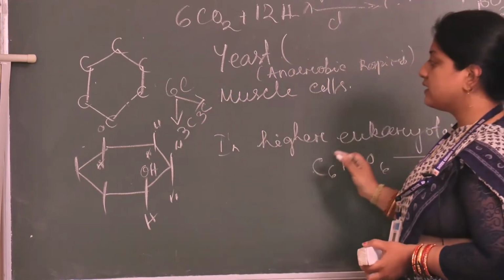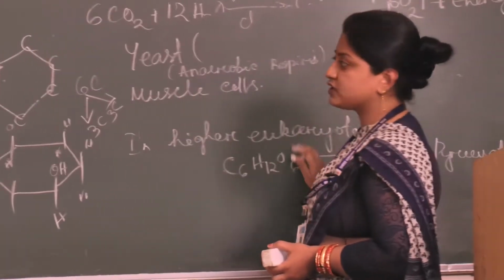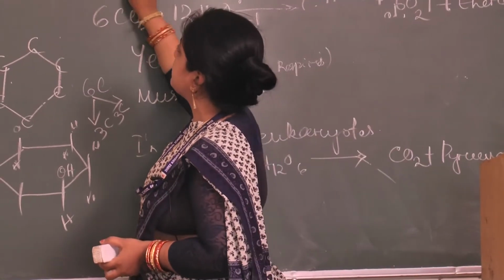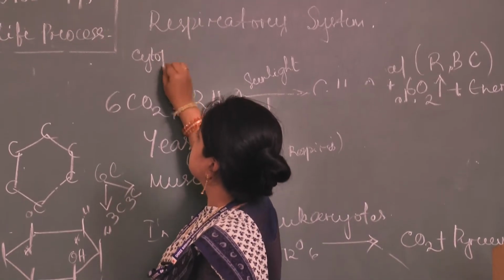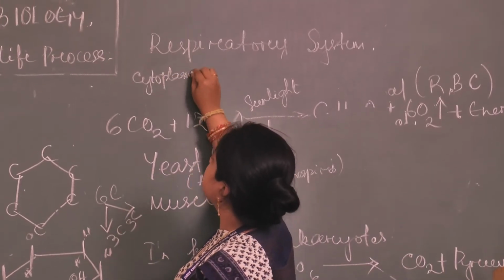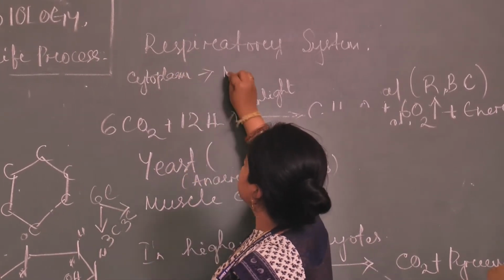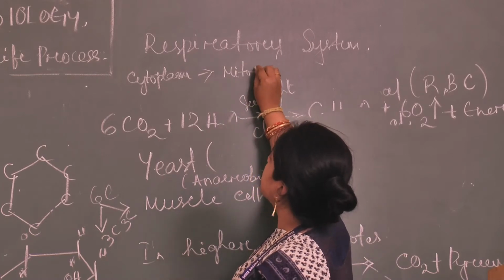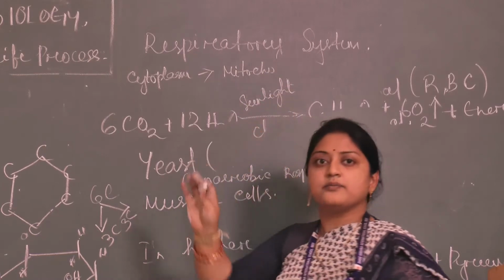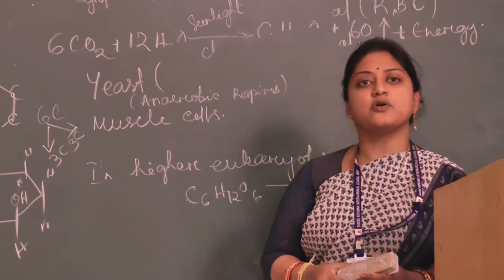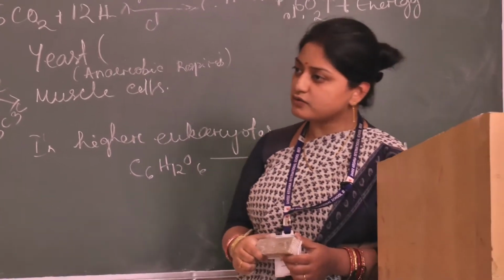The process of respiration occurs first in the cytoplasm, then it enters the mitochondria. Why? Because mitochondria is otherwise known as the powerhouse of the cell.